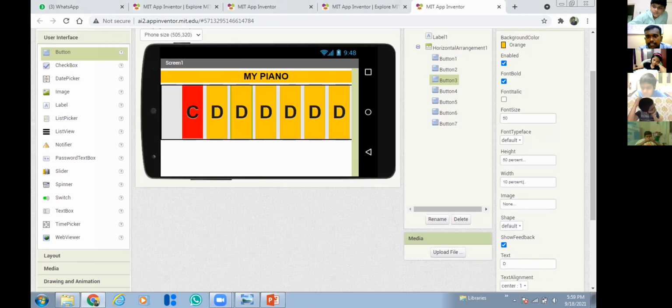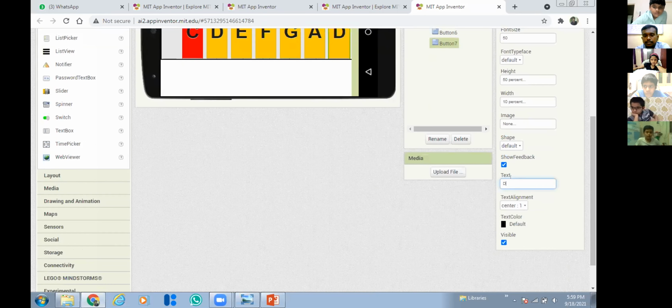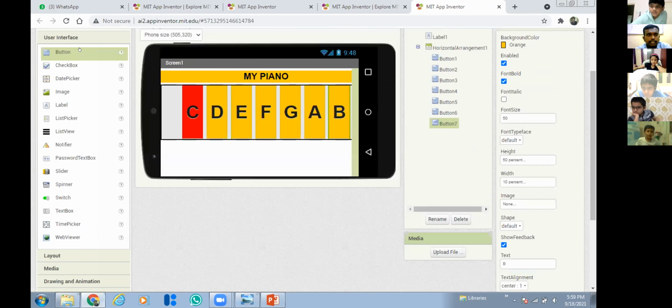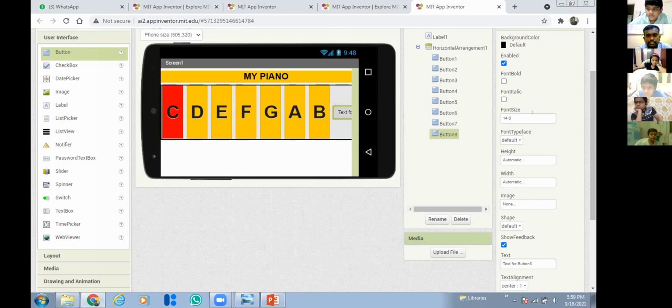So C, D. What is the third button name? E, right? So I'm giving E. And the fourth button? F. Yes, C, D, E, F. And the fifth button? Capital G. And the sixth one? A. C, D, E, F, G, A. And the seventh one? High C? No, B. The seventh one is B. The last one is the high C. 8 buttons, I told you. So the last one is high C.